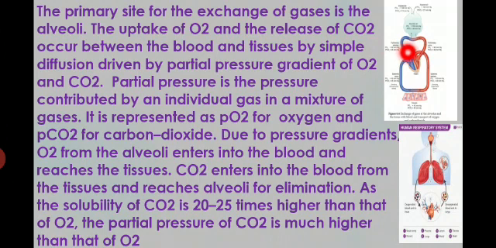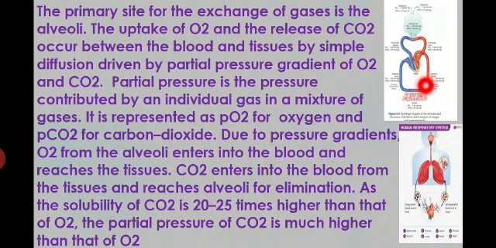happens in the alveoli, that is the respiratory surface, between the blood and the tissues. So the first step takes place in the alveoli, that is inspiration. The second step is external respiration, lungs to blood. The third is gas transport in the blood.